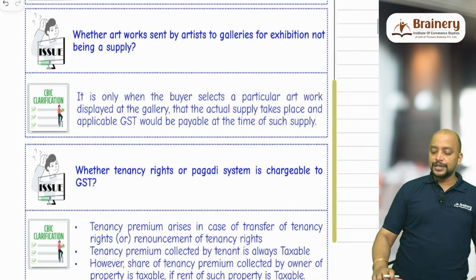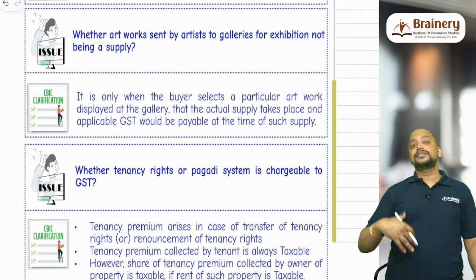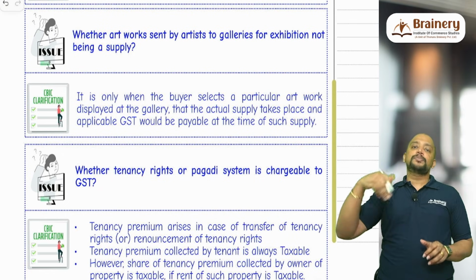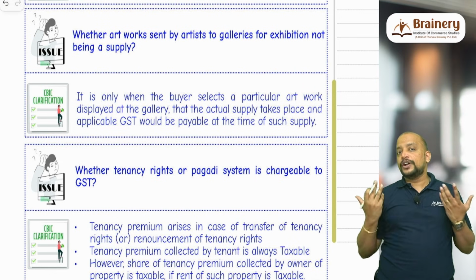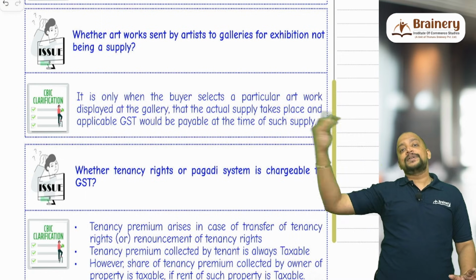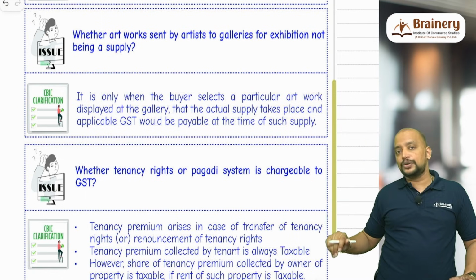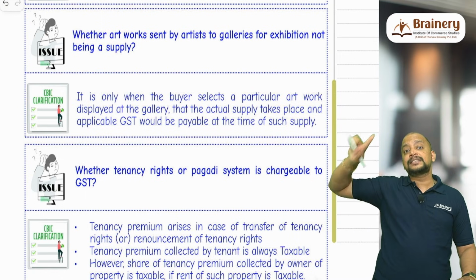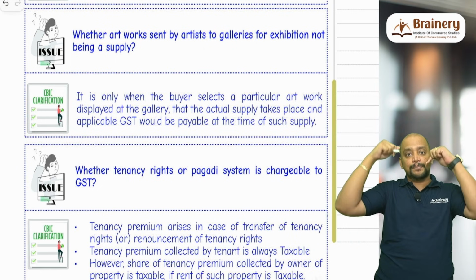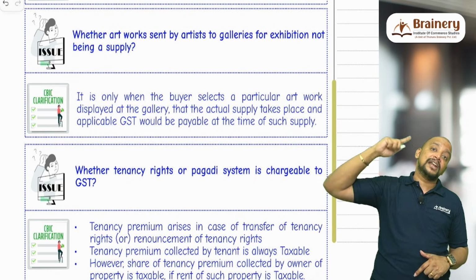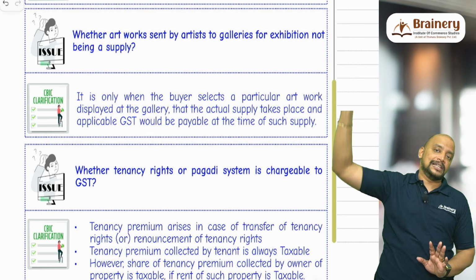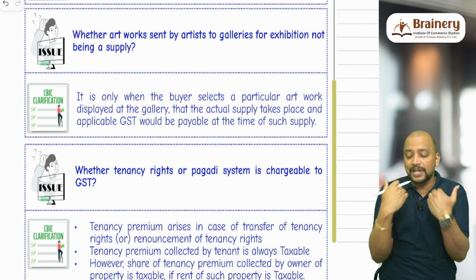Then artworks. Usually artwork will be sent by the artist to the art gallery. Say for example, I make an artwork. That artwork I send to the gallery for the purpose of display and sale. Now today I will not receive any money. So today it is not treated as supply. But that particular art gallery, one person will visit and the art gallery will make sale to that person. The day on which art gallery makes sale to that person, on that day only my consideration is certain. So it will be treated as supply in my hands only on that day when art gallery is selling it to the buyer. In the case of art gallery, always it is the day on which when they are selling, but in my hands I am talking about, that is in the hands of the artist.